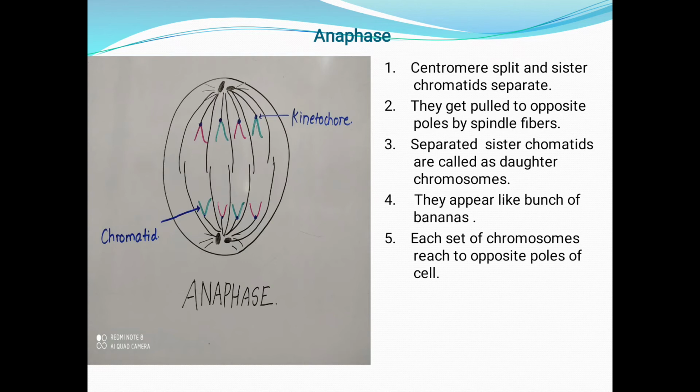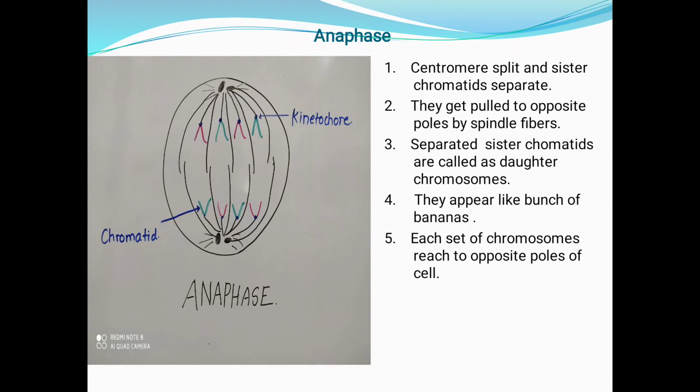Next step is anaphase. So what is there in the anaphase? The centromere splits and sister chromatids separate. We know that sister chromatids are attached to each other with the help of the centromere. If this centromere splits or breaks, what happens? These sister chromatids will separate, and one sister chromatid is pulled by one pole and the other sister chromatid is pulled by the other pole. So they get separated from each other.